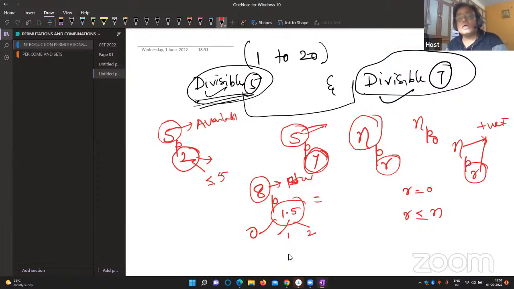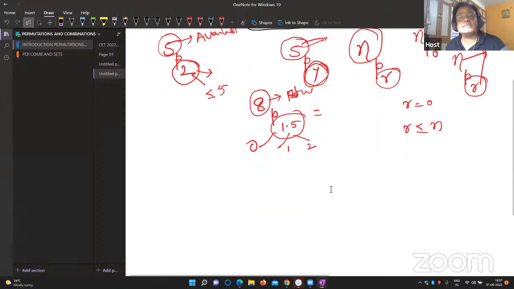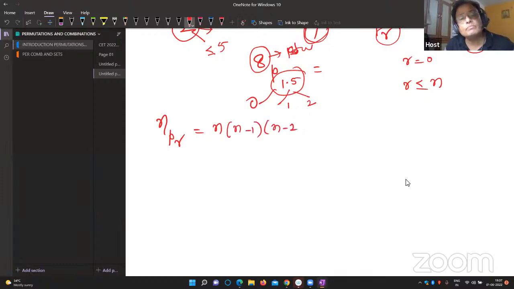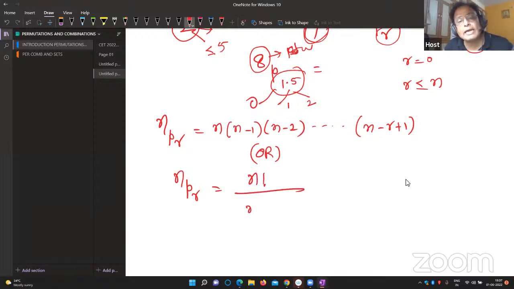Now look here. nPr has two forms. Start from n, reduce the numbers: n into n minus 1, into n minus 2, into n minus 3, up to n minus r plus 1. That is one formula. Or nPr is equal to n factorial divided by n minus r factorial. Just recall these formulas. Don't think that there are two formulas. nPr is only one formula. This way I can remember. Dear friends, there is only one formula we have.